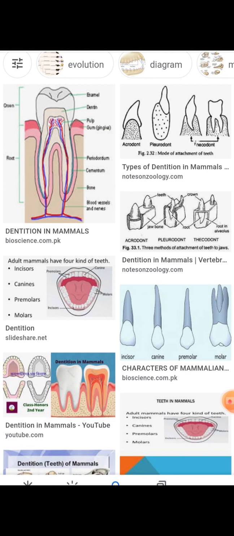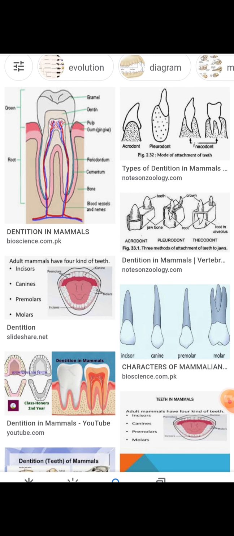Their crown has a broad surface with ridges, and molars have more than two roots and several cusps and do not have milk dentition. In carnivores, the last premolars in the upper jaw and first molars in the lower jaw are modified into carnassial teeth, which are used for breaking bones. In seals, molars are modified to filter plankton. In man, the last pair of molar teeth are called wisdom teeth. This is all about the simple teeth: trichodont, monodont and bunodont.